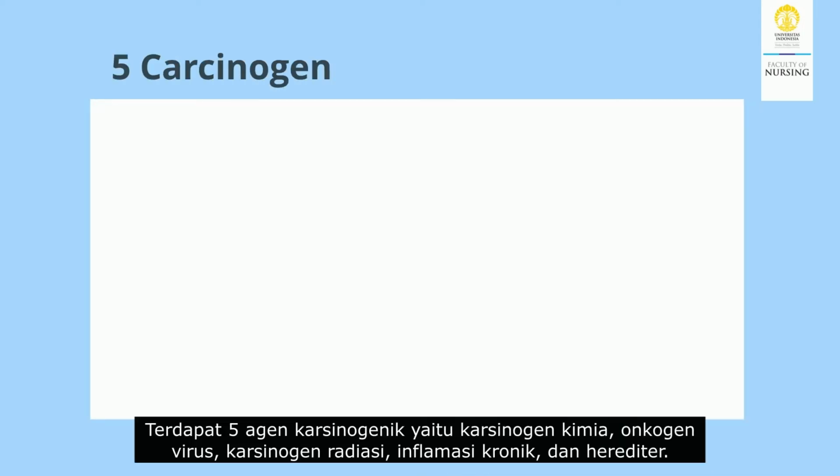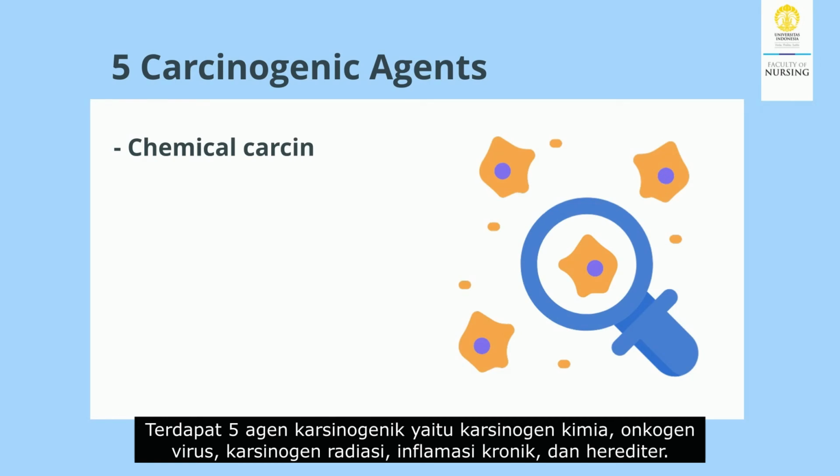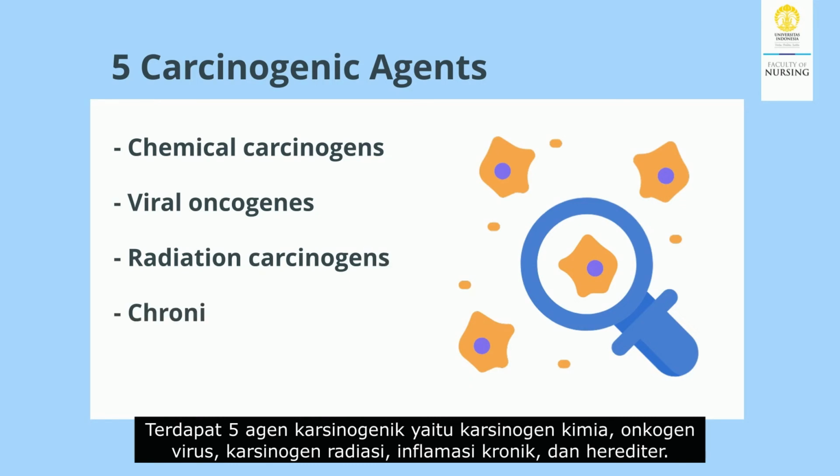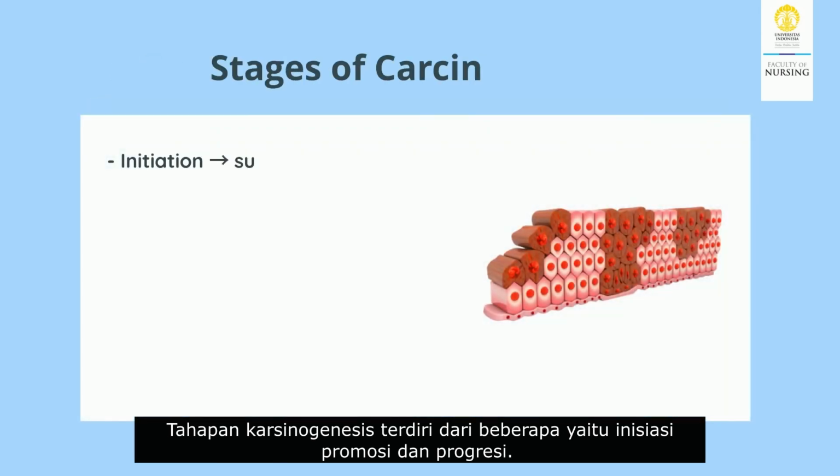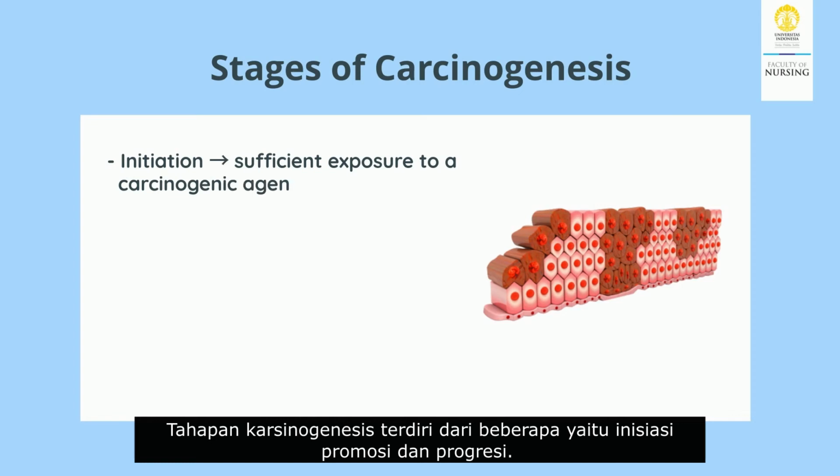There are 5 carcinogenic agents, namely chemical carcinogens, viral oncogenes, radiation carcinogens, chronic inflammation, and heredity. The stages of carcinogenesis consist of initiation, promotion, and progression.